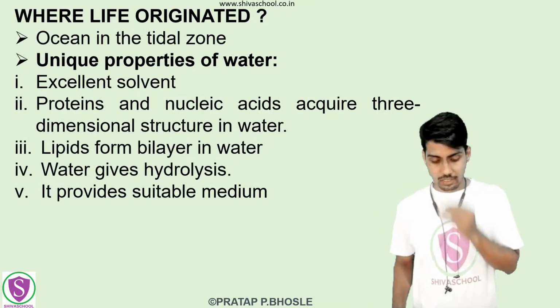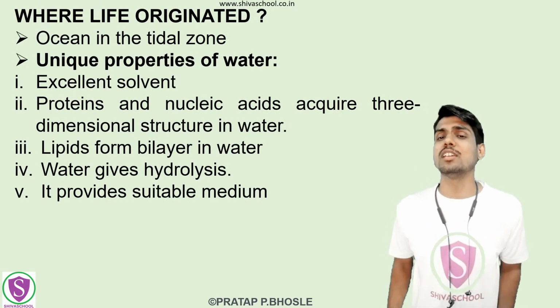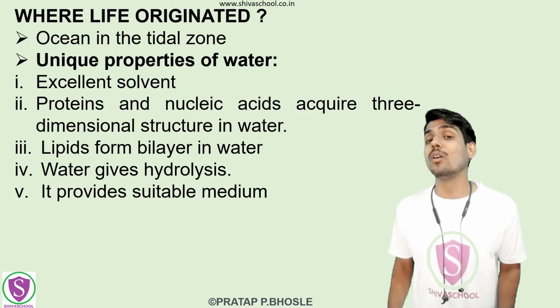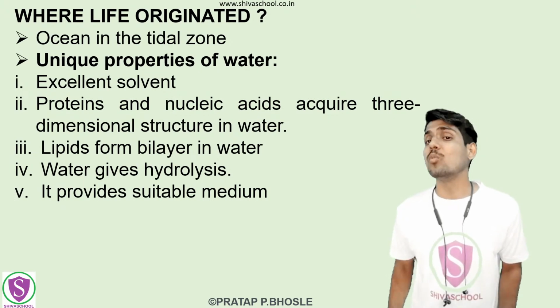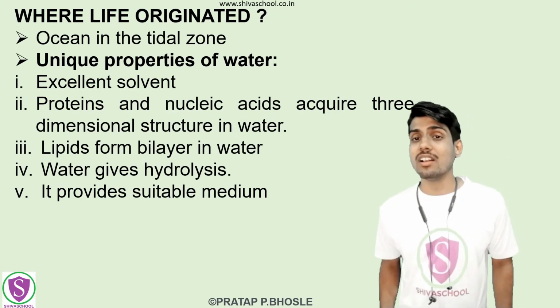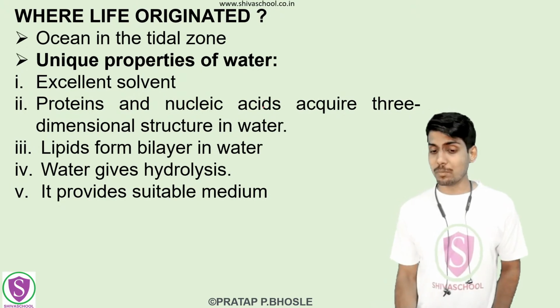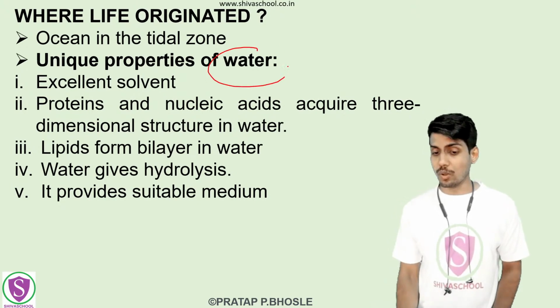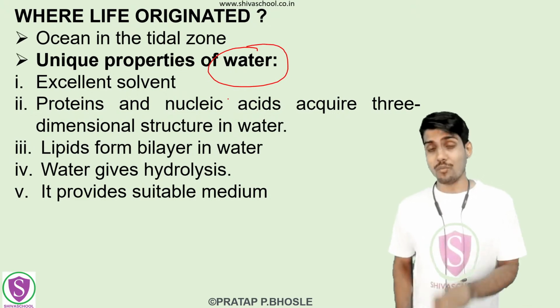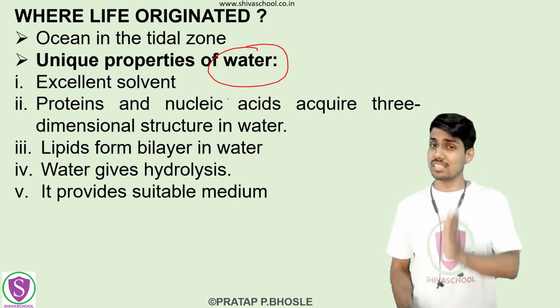Now one of the last questions is where this life has originated. Where would the origin of all this life have happened? Obviously in the water, ocean water, but in the tidal zone, where there is enough sunlight. And also the other unique properties of water make it one of the best candidates to give rise to the formation of life. Okay, which are these unique properties?